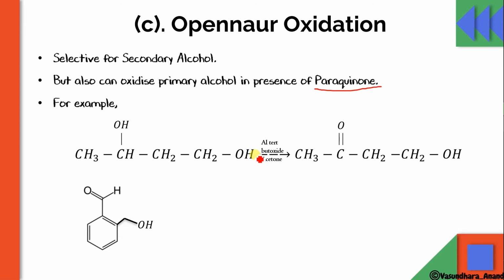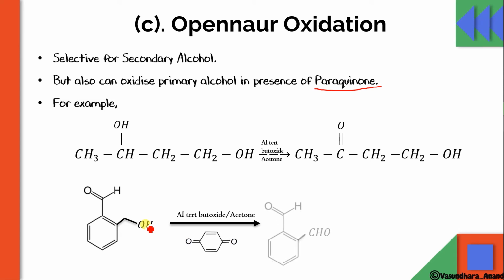Like in this case, you will see that this is primary. Okay. So what will happen if I use this aluminium tertiary butoxide and acetone? In presence of this paraquinone we have used. If we do not use paraquinone, there will be no reaction. This one is paraquinone. Either you say paraquinone or simply quinone, both are the same thing. Okay, so if paraquinone is used, then it can oxidize the primary alcohol also. Otherwise, if we use only this much, it won't be oxidized. Clear?